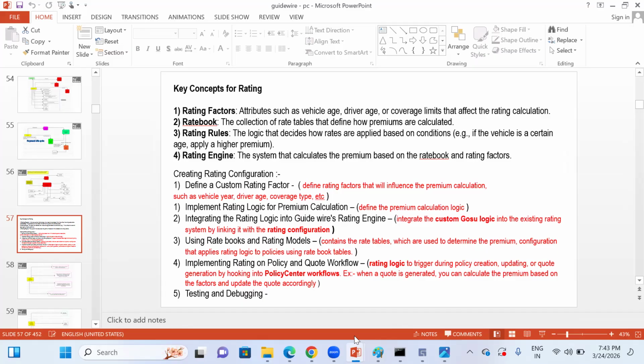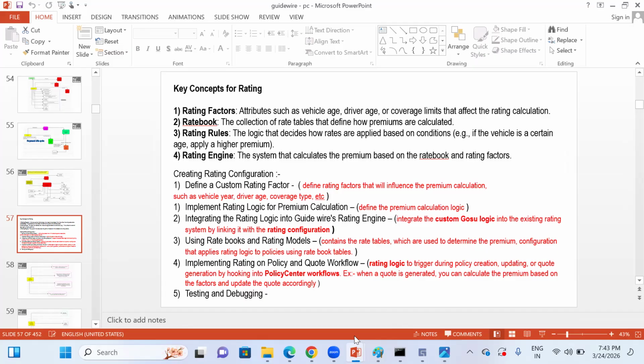Rating rules means based on the vehicle, based on the property condition, right? So property age and all. So we are applying higher premium. That is what rating rules relate to. Rating rules. Next, rating engine.